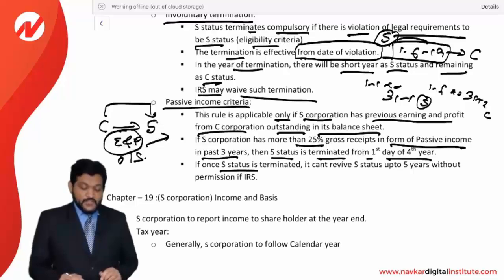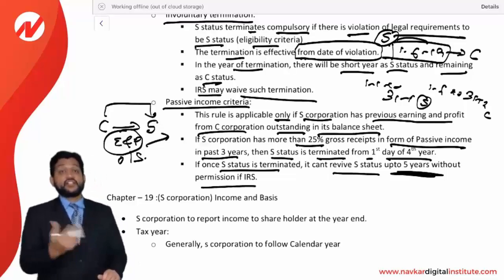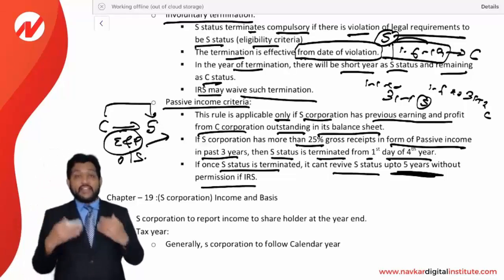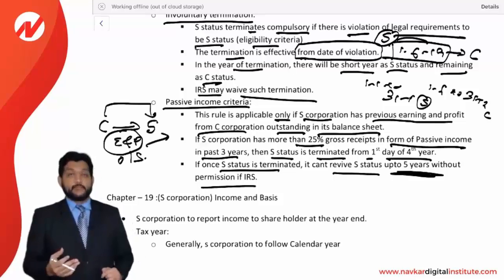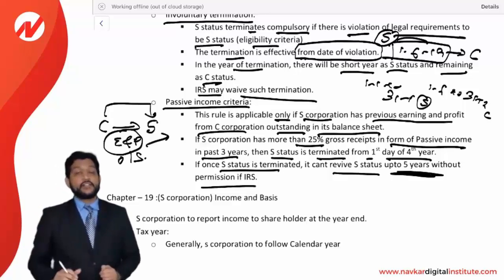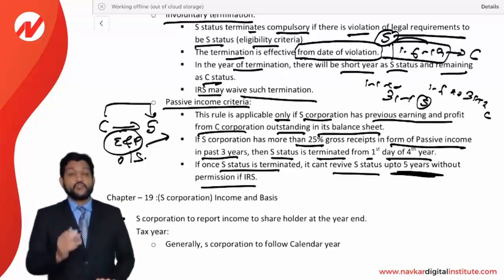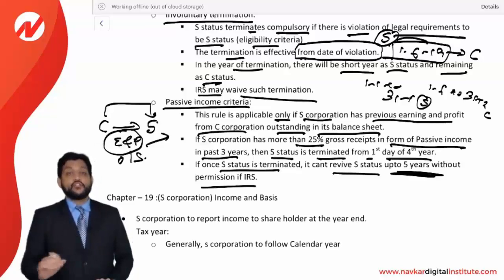If once S status is terminated, it can't revive the S status up to 5 years without the permission of IRS. So once your S status will be lost, you will not gain the same status up to 5 years. Except if IRS gives you the permission earlier, then it can be possible. Otherwise, for the 5 years, you will not be eligible to get a S status. So these rules need to be remembered for S status, basic introductory part we can say. So this was a discussion on chapter number 18 for S corporation.